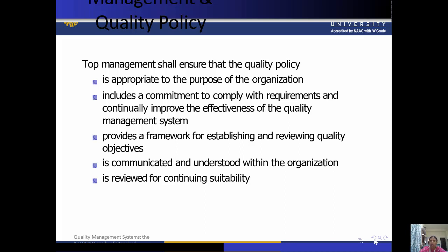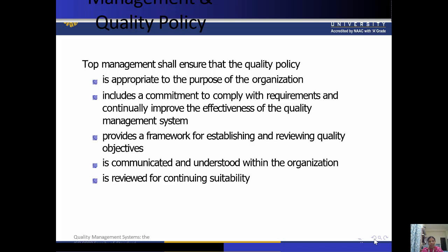Okay, so these are some important roles of top management related to the quality policy: to find out the proper purpose, comply with the requirements and work on the improvement of the quality management system, and provide the framework for reviewing and establishing quality objectives. Because quality objectives, quality policies and the quality manual are all interrelated.